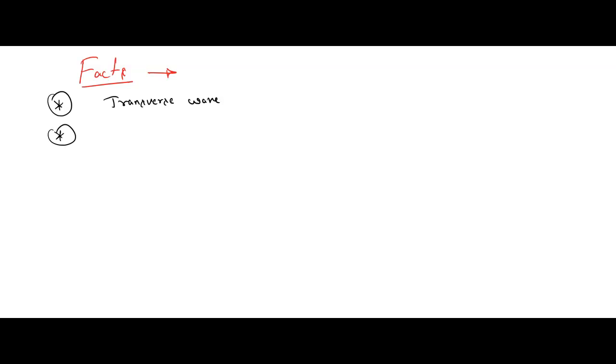Children, what do you mean by transverse wave? Simple. See, children, let me consider this is an axis. So a transverse wave is the wave which vibrates perpendicular to the direction of the wave. Can you see this, children? It is the wave which vibrates perpendicular to the direction of the wave or the path of propagation, that is called a transverse wave.